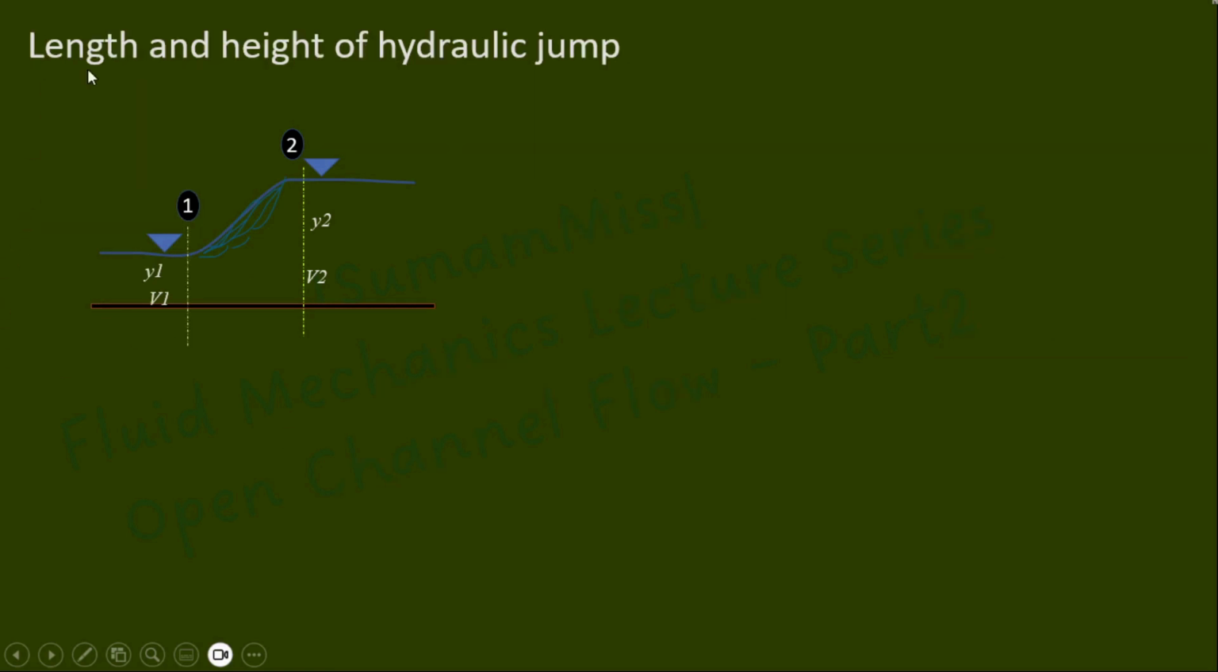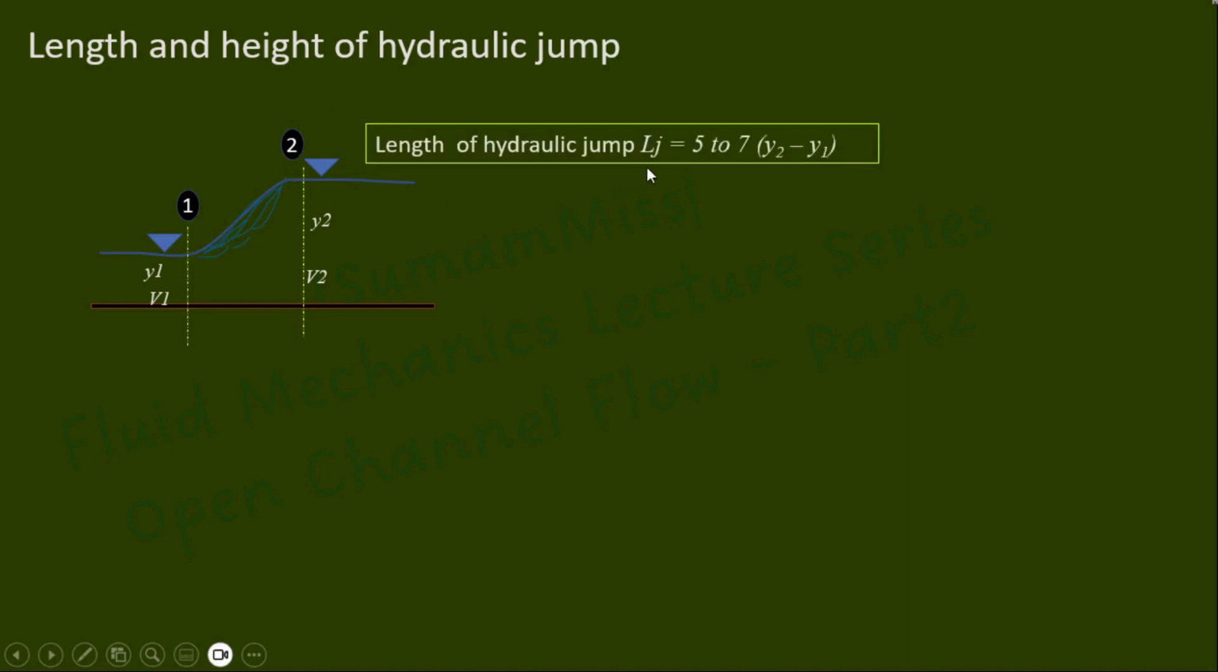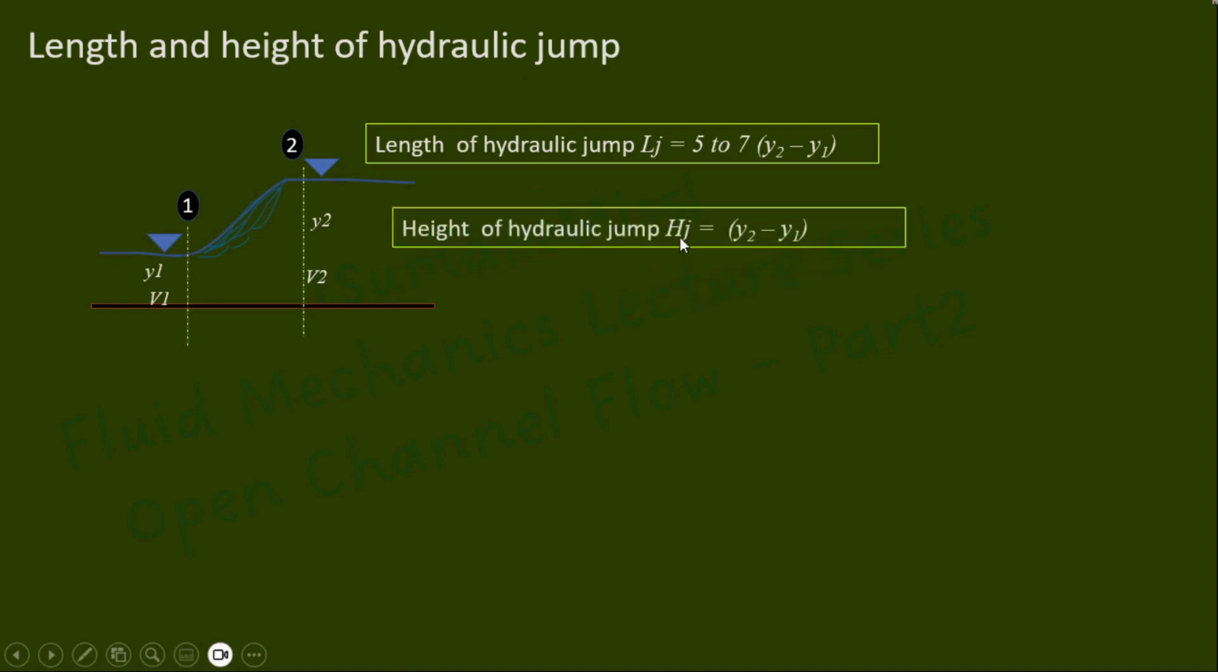So in this section, we can discuss the length and height of the hydraulic jump. Length of the hydraulic jump is the distance measured from the front face of the hydraulic jump to the point on the surface immediately after the hydraulic jump. So length of the hydraulic jump is represented by Lj, that is equal to 5 to 7 times y2 minus y1. y2 is the depth of flow after the hydraulic jump and y1 is the depth of flow before the hydraulic jump. And height of the hydraulic jump is represented by Hj. It is the difference between the depth of flow after and before the hydraulic jump.